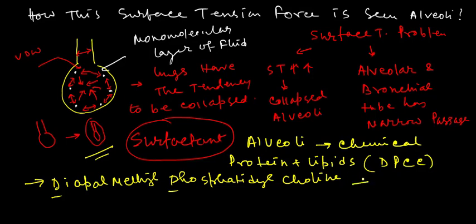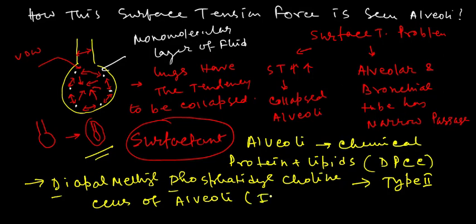These chemicals are secreted from the type 2 cells of alveoli, and this secretion occurs during late intrauterine life.